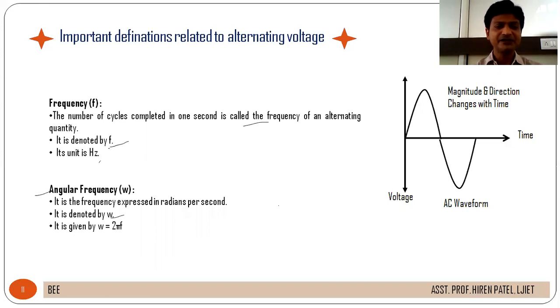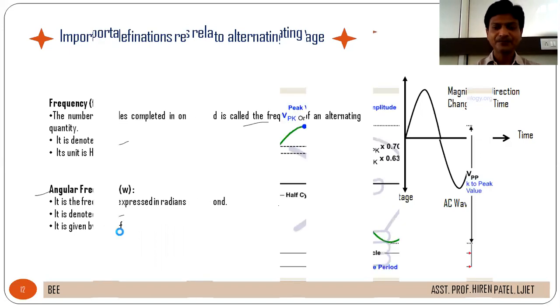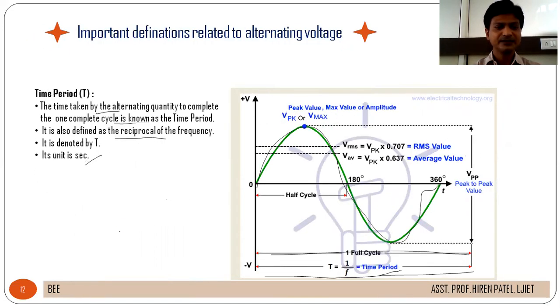It is related with time period as f equals 1 upon T. Angular frequency is expressed in radians per second, and it is given by omega equals 2 pi f. Time period is the time required to complete one cycle. It is represented by capital T and its unit is second, and it is the reciprocal of the frequency.